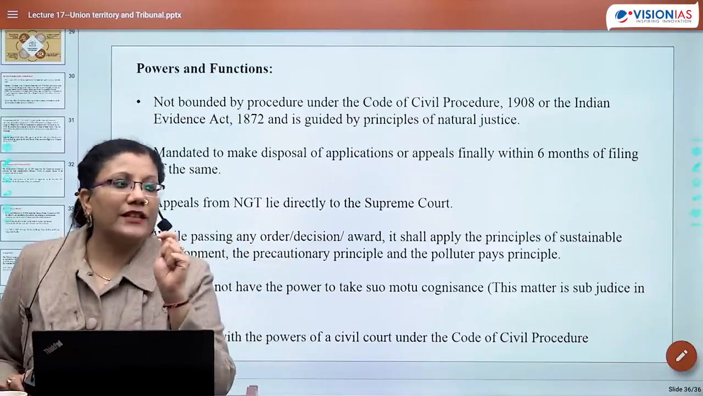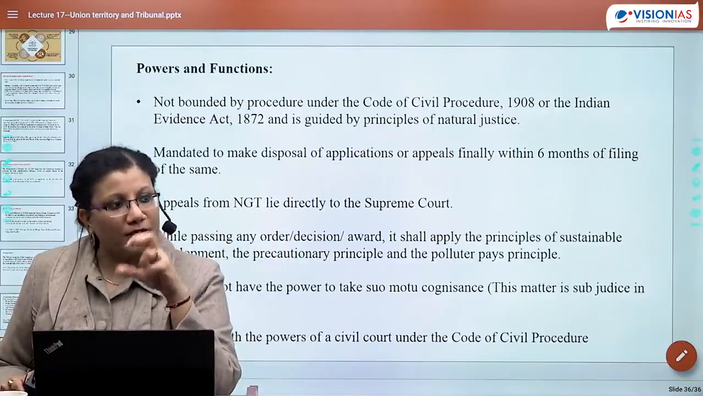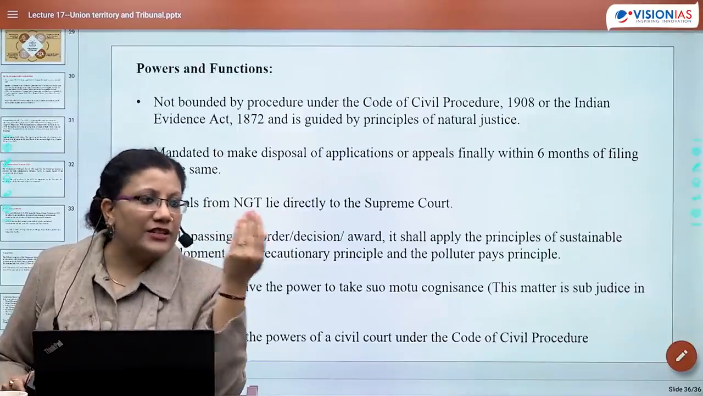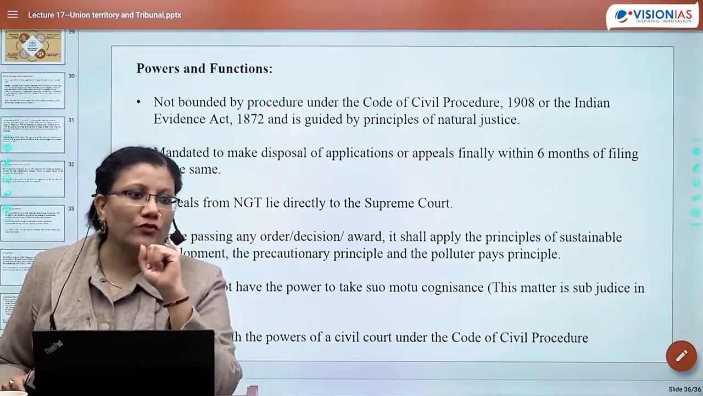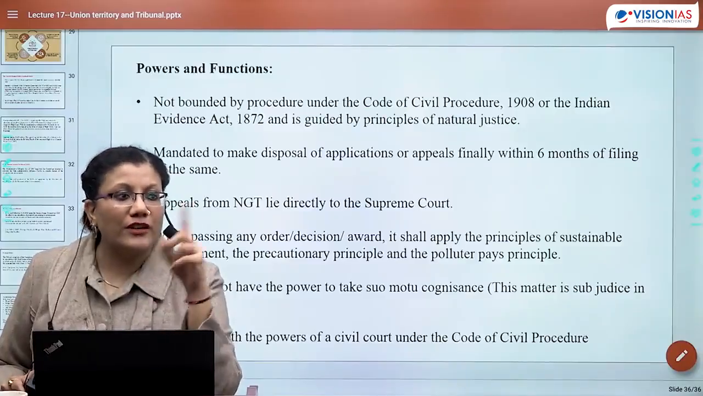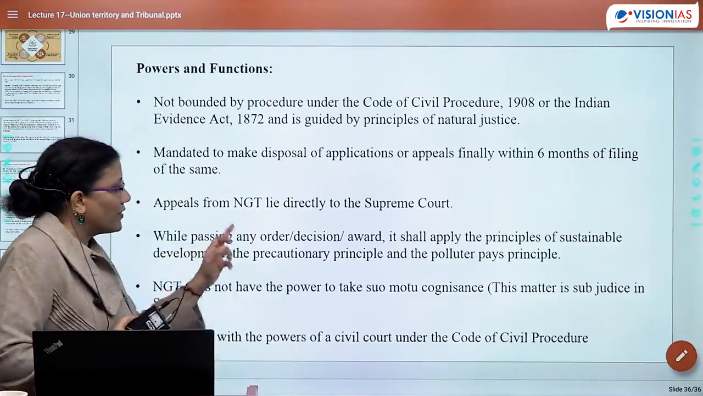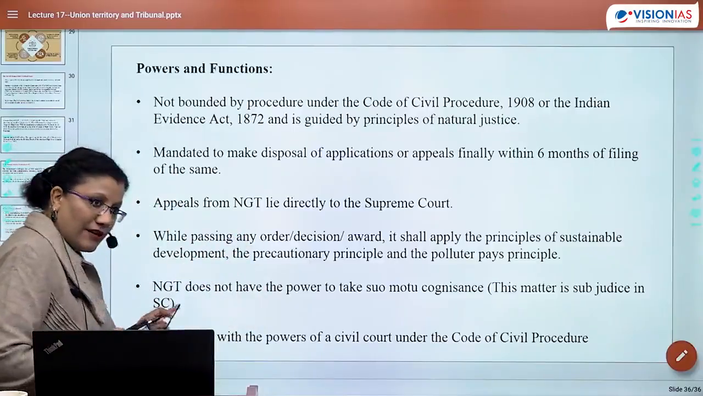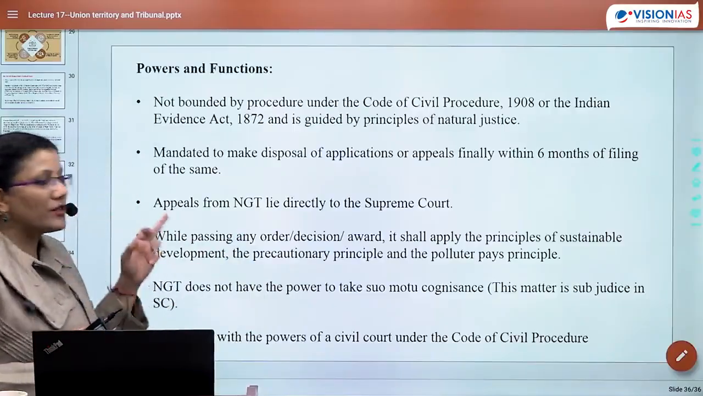Now you can understand that if you look at the composition, there also you will figure out members coming from the Supreme Court or High Court. An appeal, as far as NGT is concerned, is not going to any of the High Courts. It is directly going to the Supreme Court. CAT's appeal is going to the division bench of the concerned High Court. Right? While passing any order, decision, award, it shall apply the principle of sustainable development, precautionary principle, and polluter pay principle.